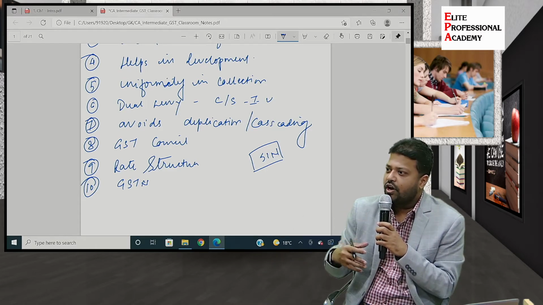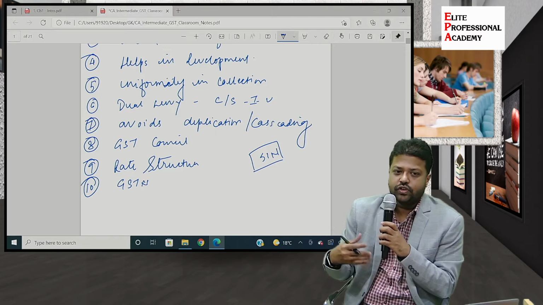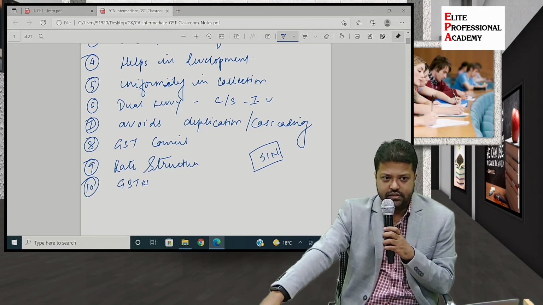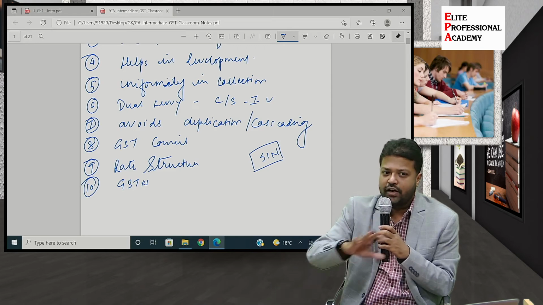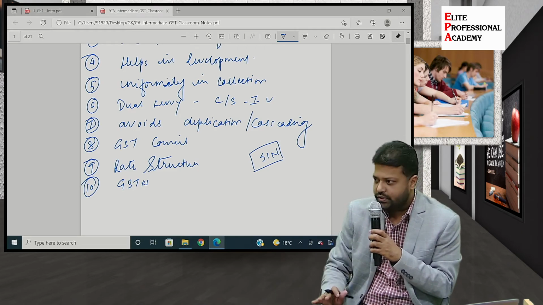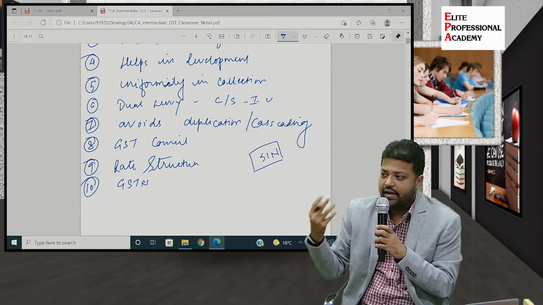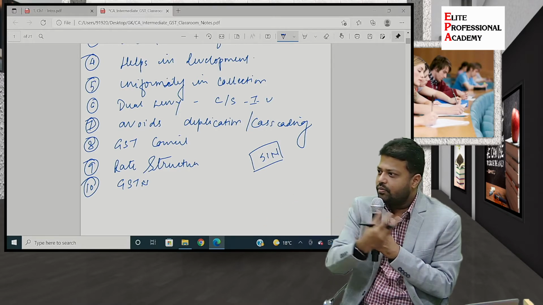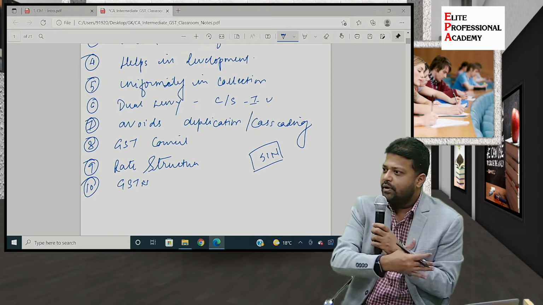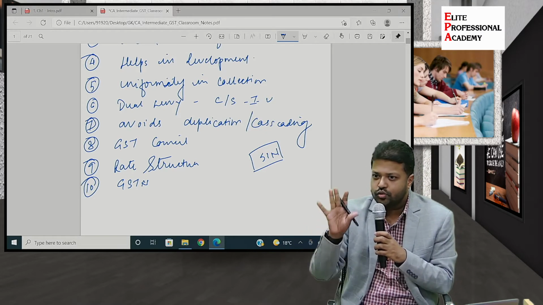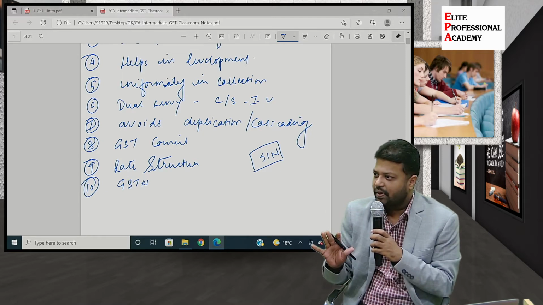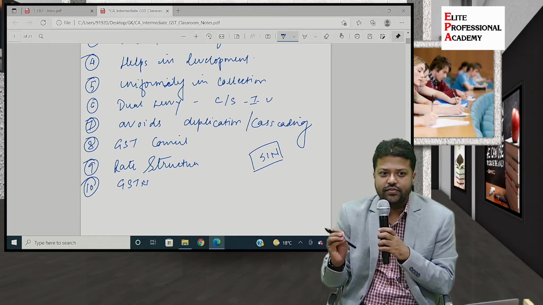Sometimes people call refund as return. So if I pay 100 rupees tax, not GST, let's assume for income tax, and actual tax liability comes to 85 rupees, then I will get 15 rupees as a refund from government. So certain times a layman confuses return with refund, but you should not. You are students of CA exam, right? So you should know what is the difference between a refund and a return.